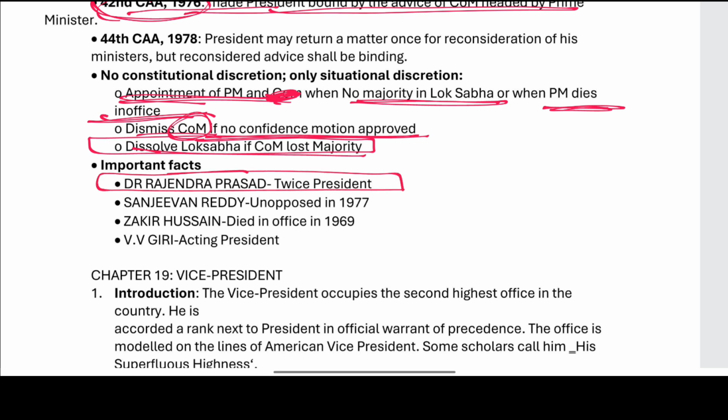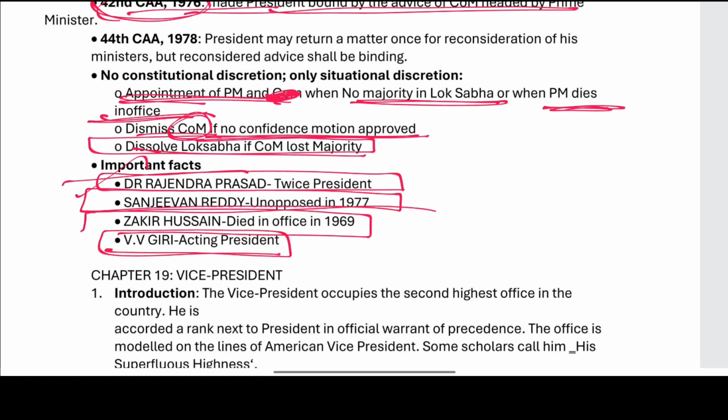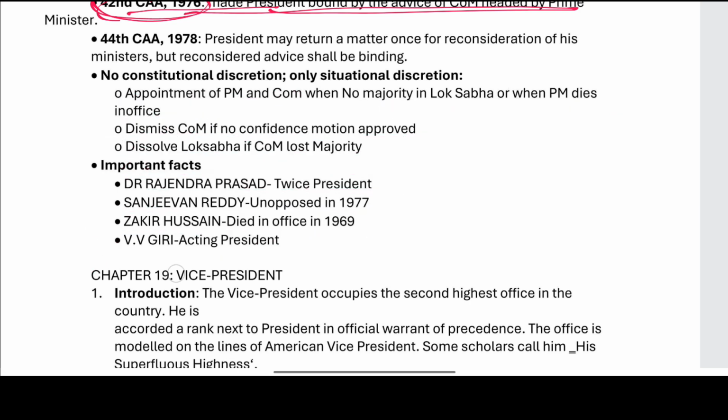Dr. Rajendra Prasad was elected twice, and Sanjeevan Reddy was elected unopposed. Dr. Zahir Hussain died in office in 1969, and V.V. Giri was the acting president. So because Zahir Hussain died in office, V.V. Giri was the acting president. These are related to the President.